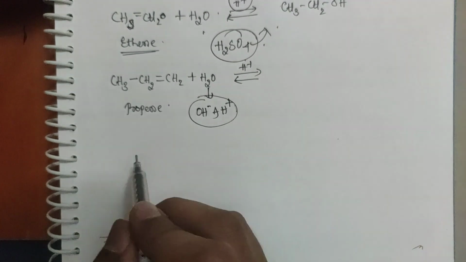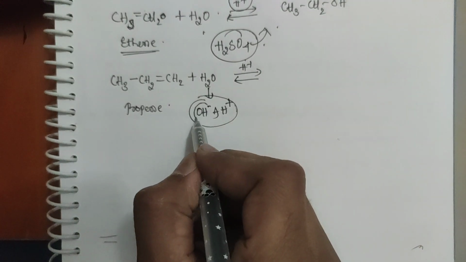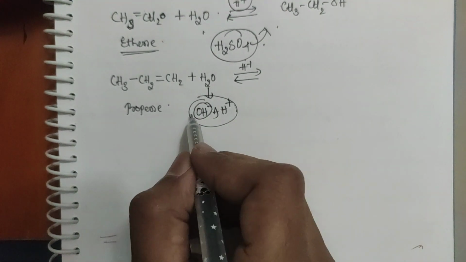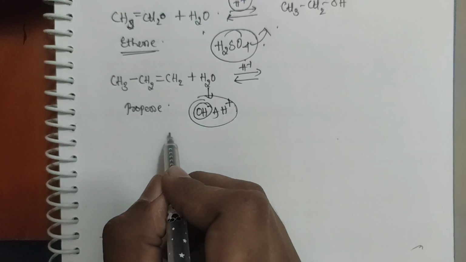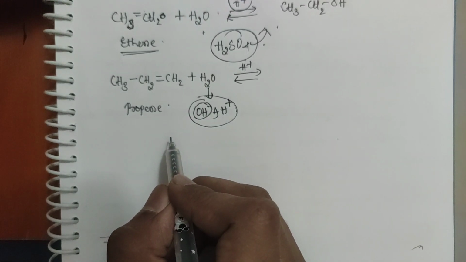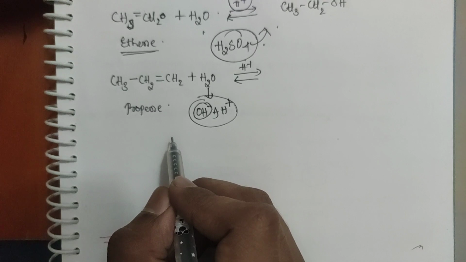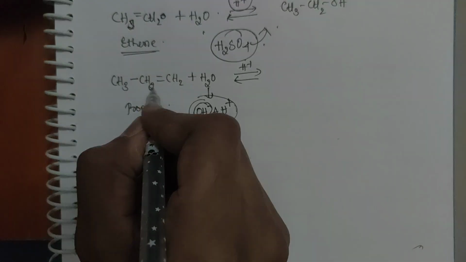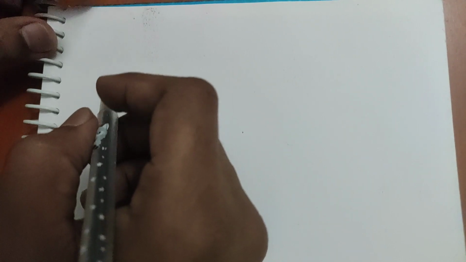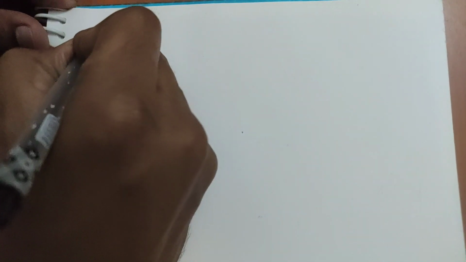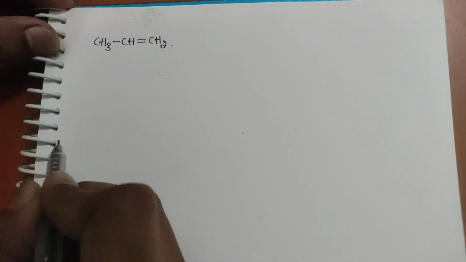What it says is that the negative part of the adding molecule will attach to the carbon which has the lesser number of hydrogens. If we look at an unsymmetrical alkene such as propene, what is propene? CH3CH=CH2, right? This contains 3 carbon atoms.